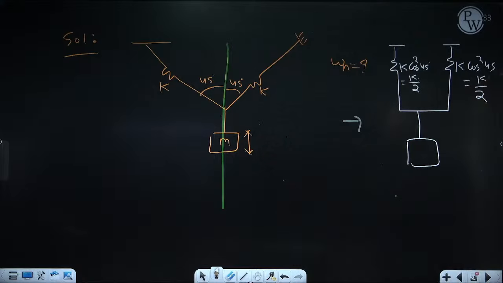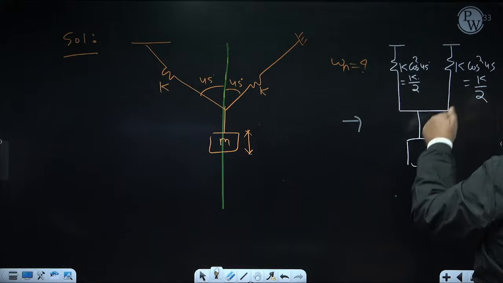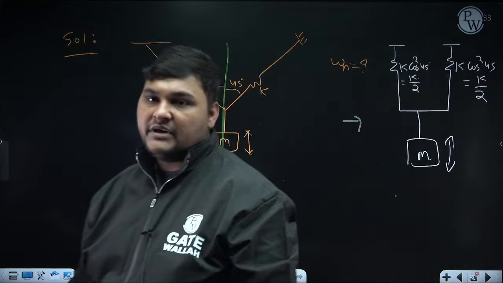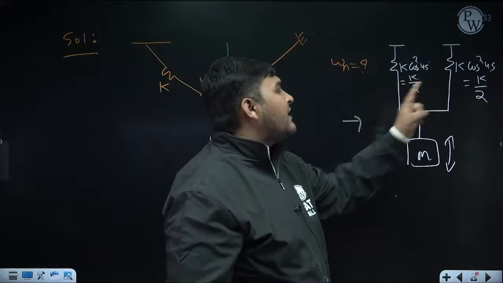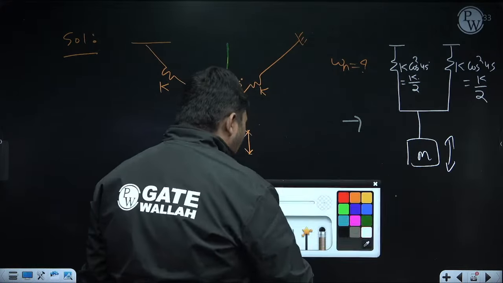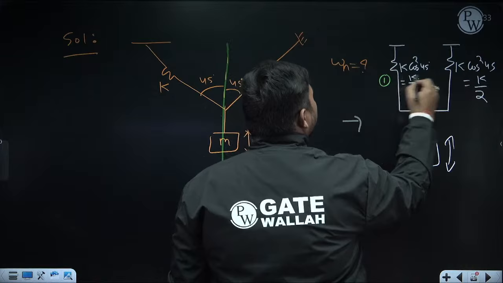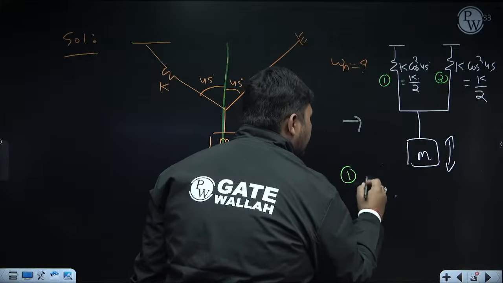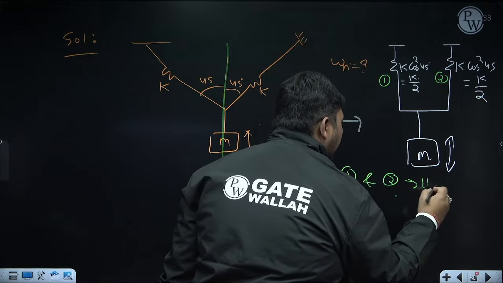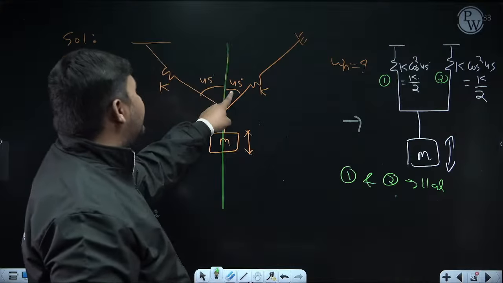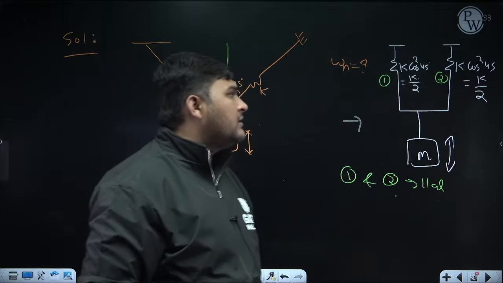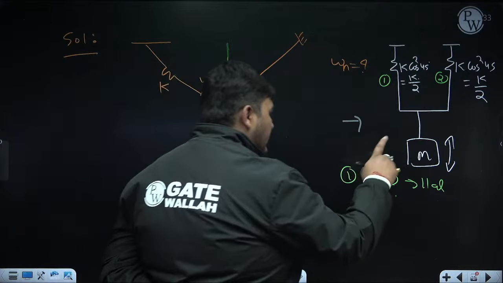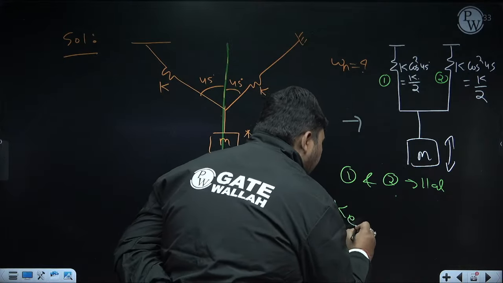That's it. Now you can see these springs are aligned in the direction in which the mass is vibrating. So now I can use series parallel arrangement. Suppose this is 1, this is 2. Now in this diagram, can I say 1 and 2 are in parallel? I am not saying these two springs are in parallel. I am saying these two springs are in parallel. Since they have parallel arrangement, you can calculate their equivalent, and their equivalent is the overall K equivalent.